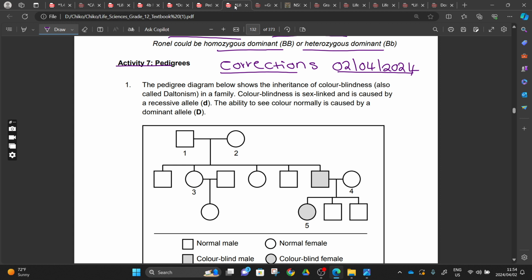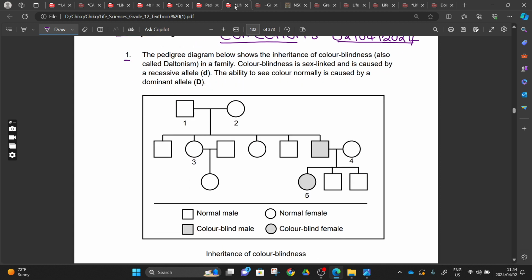So here's the thing. Activity 7, number 1, right. Those who went and wrote it, thank you, guys. And those who didn't get the time, let's do it together. We are fine. With all the things that we learned with pedigree, for example, you haven't read the statement above, you can see the pedigree here.